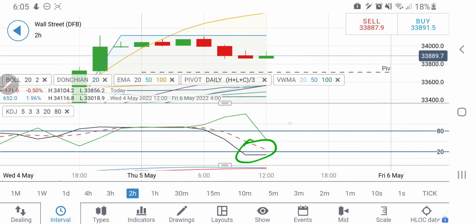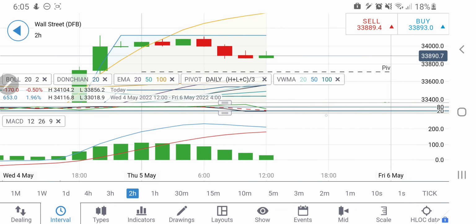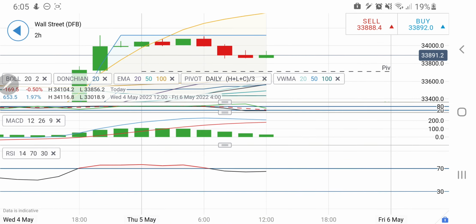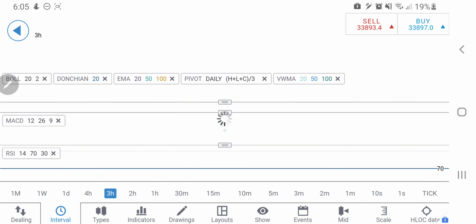Look at this, on the 2-hour charts, stochastic is oversold, hence a rise can be expected. However, the MACD is trying to converge and crossover. A crossover may lead to a drop also. See how beautifully the indicators try to give you a mixed signal, and RSI is near the overbought zone.